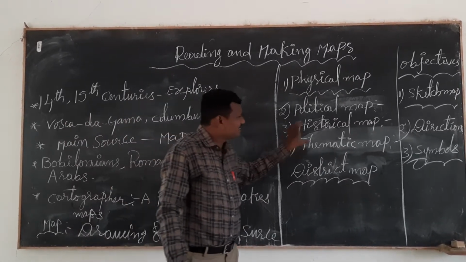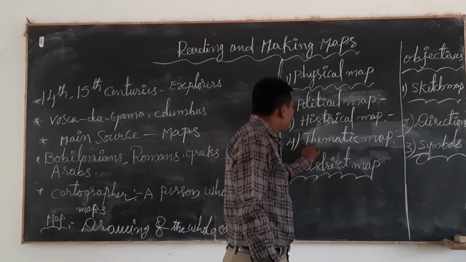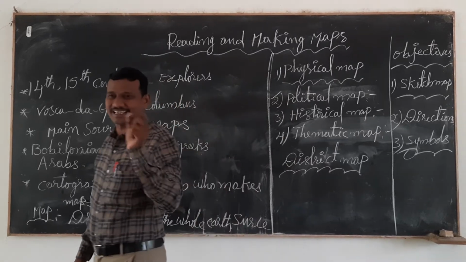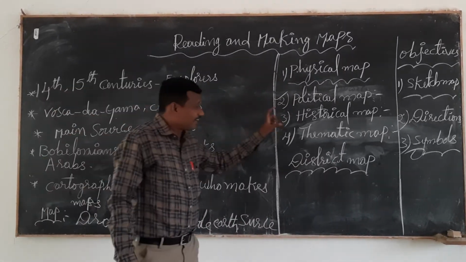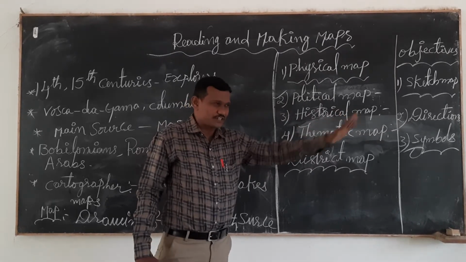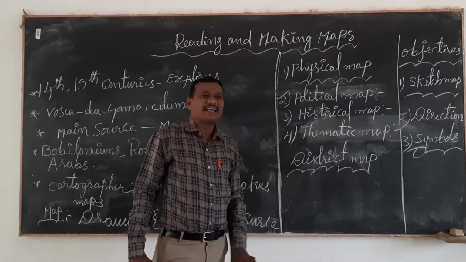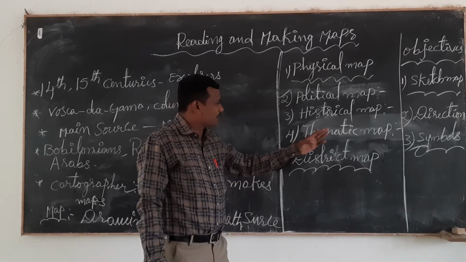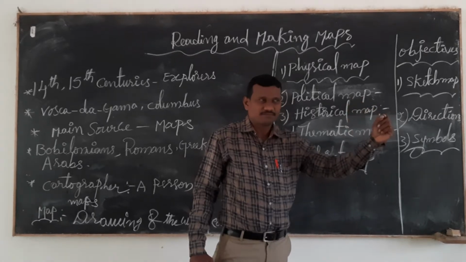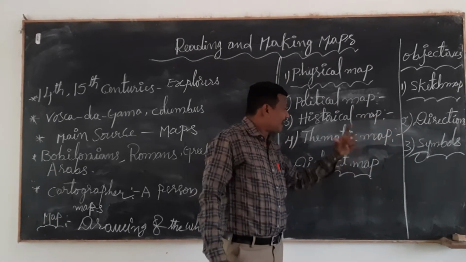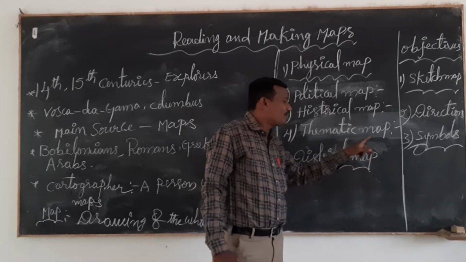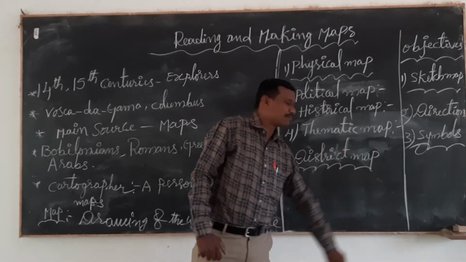So the next one, the thematic map. The thematic map can show a particular place: rainfall, temperature, agriculture, forest, soil, and so on. All these things come under the thematic map.